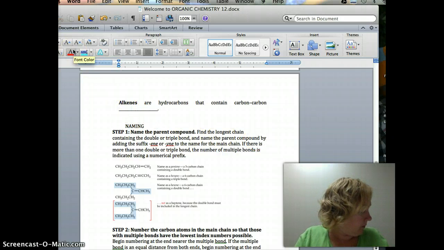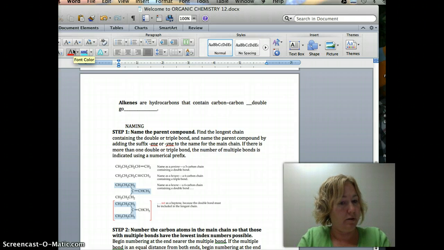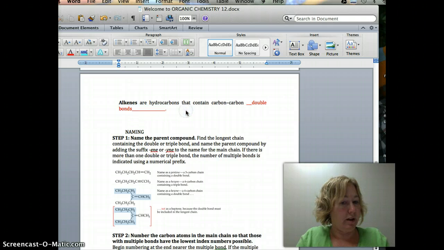Alkenes are hydrocarbons that contain double bonds. Alkenes contain double bonds. I do not know why I did not put this in your notes, but we're going to write it anyway. Alkynes have triple bonds. So just write that in your notes.